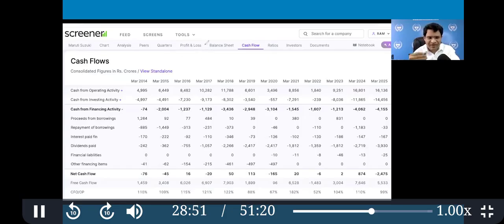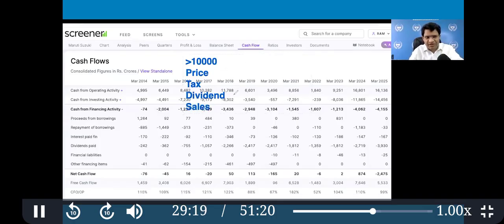How? First, market capital should be more than 10,000 crore. Then price of the company, share price, MP tax, then dividend and sales.